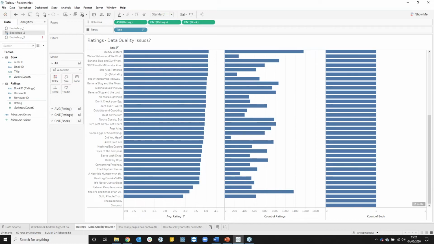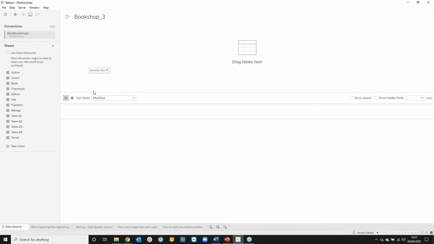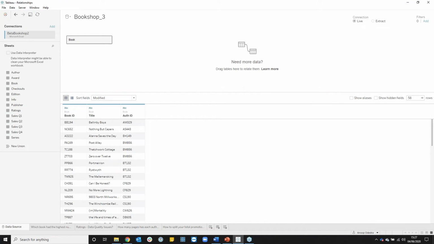The last example I want to show you is how we can create an actual schema and ask and answer some questions of that data. So I'm going to come into my third data source here. I know that in this data set, my table that underpins most of this data is the book table, so I'm going to start with that. Let's drag book out. I know that I want to actually add some extra information about this book before I relate this to any of my other tables.